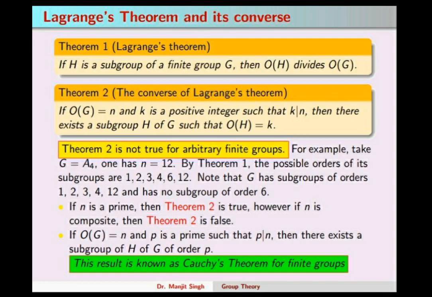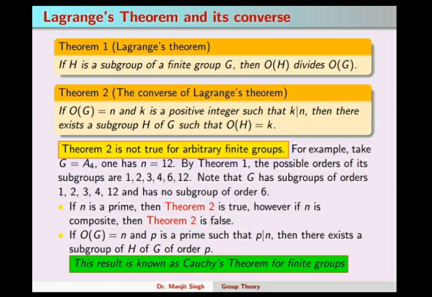Lagrange's theorem tells us that if H is a subgroup of a finite group G, then the order of H divides the order of G. So we can think about the converse: when a number divides the order of a group, does there exist a subgroup of G of that order or not? So here the order of G is n and k is a positive integer dividing n, then there exists a subgroup H of G of order k.